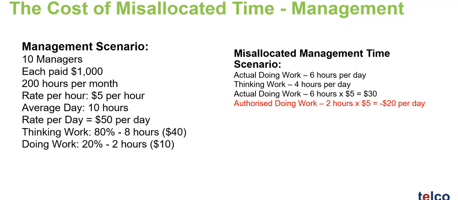That's $30 that is actually being spent on the doing work minus the $10 that is actually authorized for them. They're losing $20 per day in doing work that is unauthorized.